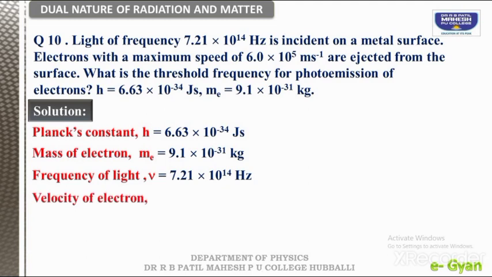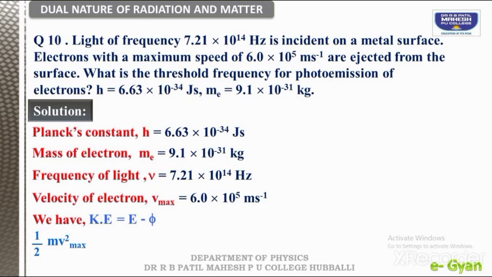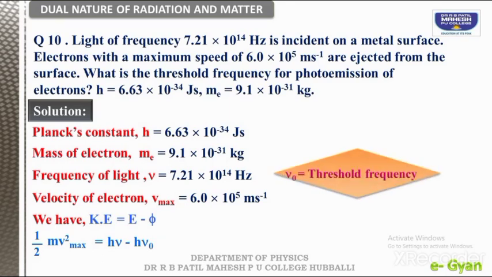These are all given data, and the formula we are using is kinetic energy is equal to E minus phi, as we already know. Now kinetic energy is half into m into v square, here the maximum velocity square, is equal to energy h nu minus work function energy h nu naught. So the threshold frequency is represented by nu naught. Now we need to find this nu naught. Okay, so what to do?